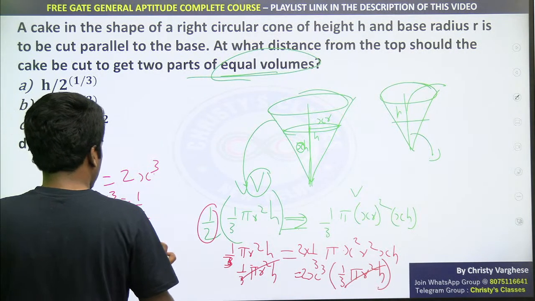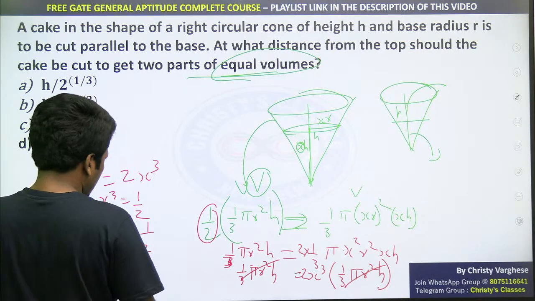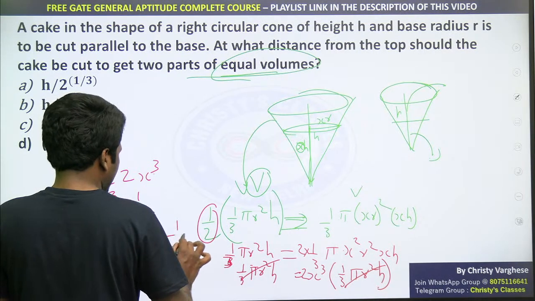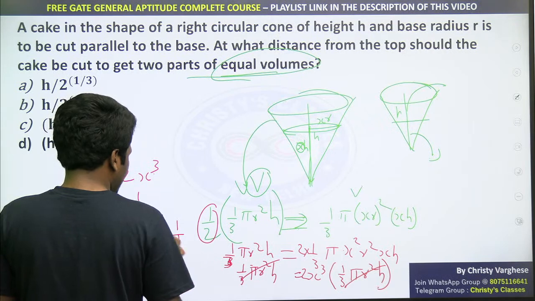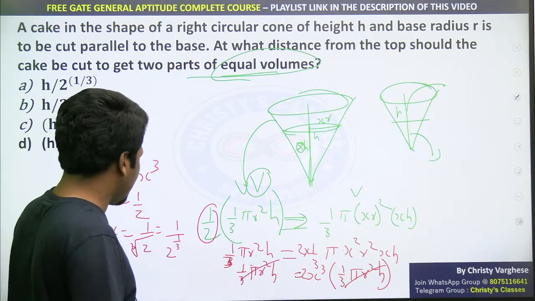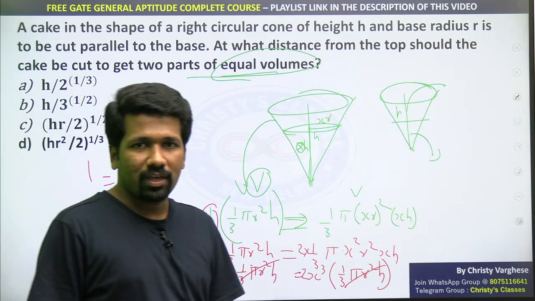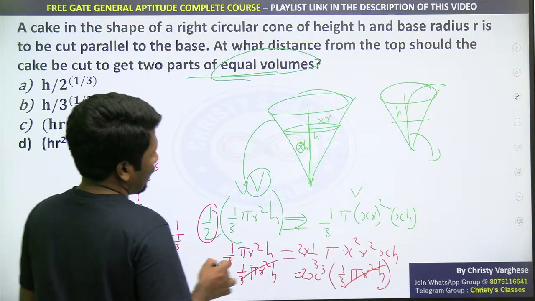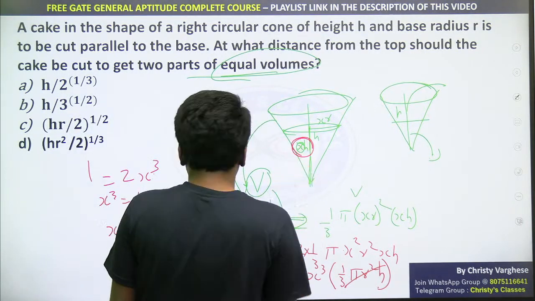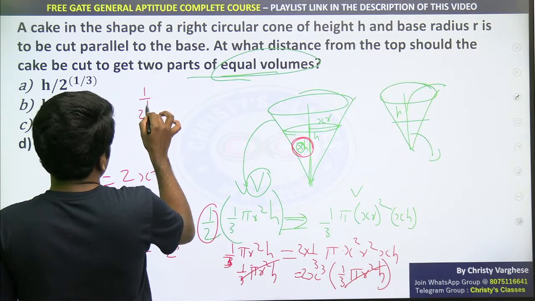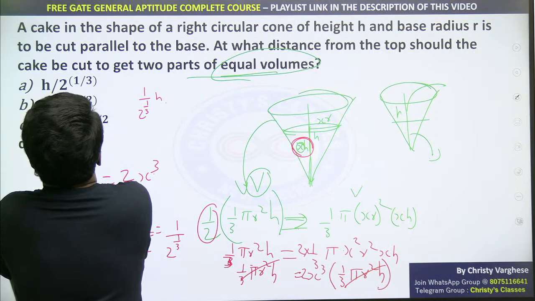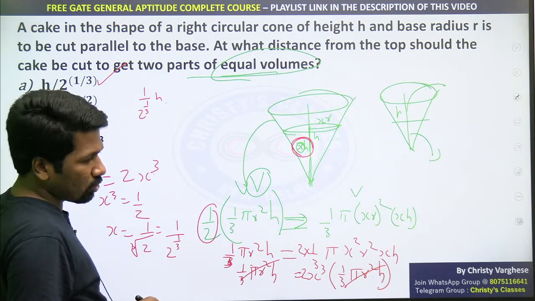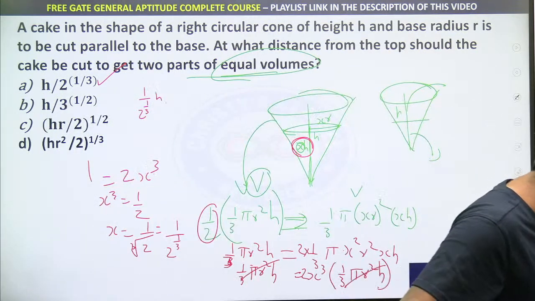x is equal to 1/2 square root, not square root, cube root. 1/2 cube root mathematically is represented as 1/2 raised to 1/3. In the laws of exponents chapter I have explained a raised to 1/m is the mth root of a. In school days you have learned it, na. So x is 1/2 raised to 1/3. But what we need is xh, that is 1/2 raised to 1/3 into h. 1/2 raised to 1/3 into h is option A. h by 2 raised to 1/3 means 1/2 raised to 1/3 into h, na. So option A is the answer. Hope this is clear.